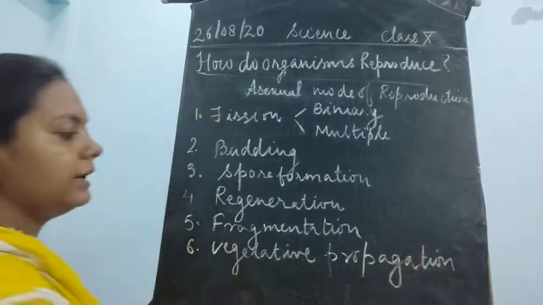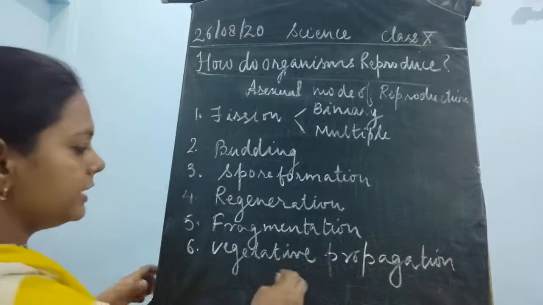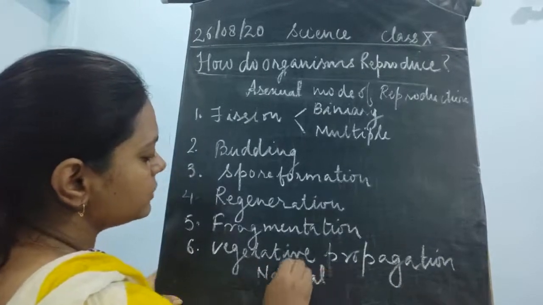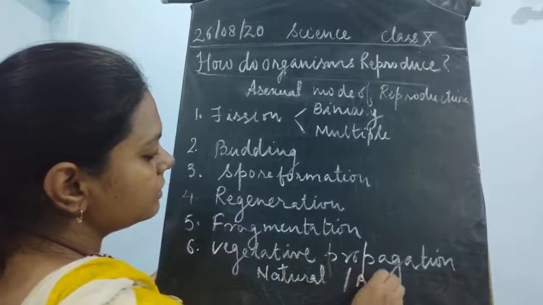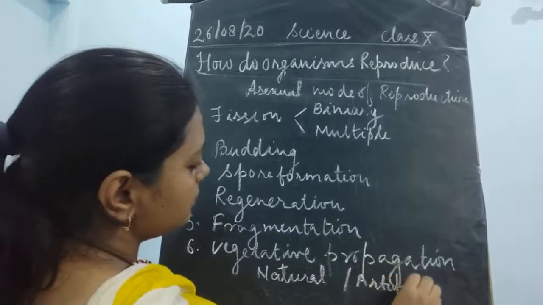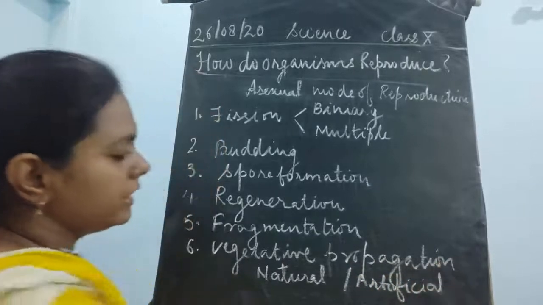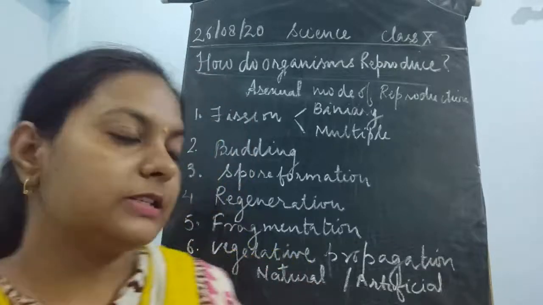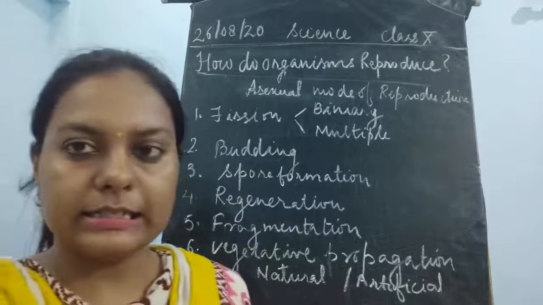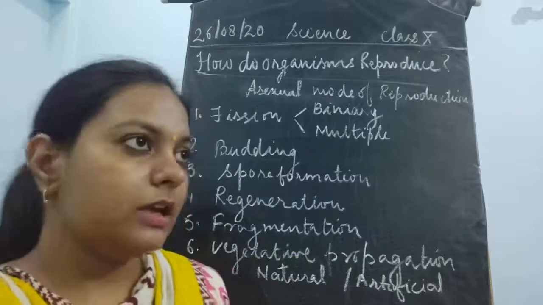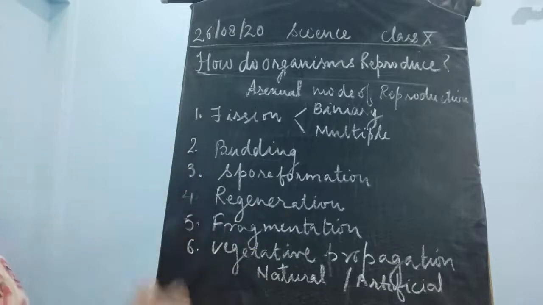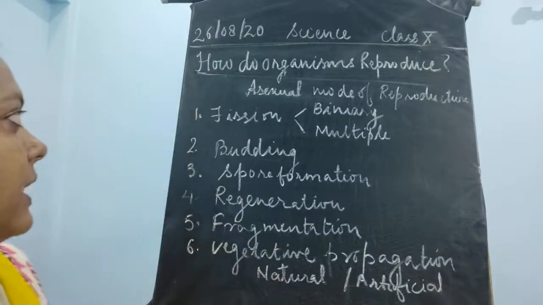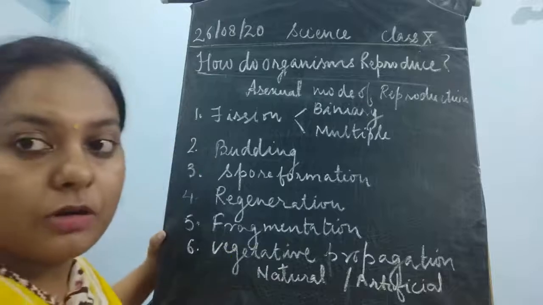This again is of two types. Vegetative propagation takes place naturally, so natural vegetative propagation, or artificial vegetative propagation. So these are the different types of vegetative propagation. I'm going to discuss this in detail when I discuss this topic. So these are the different modes of asexual reproduction, where we have to study about these many types of methods.